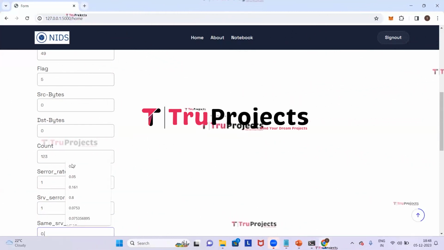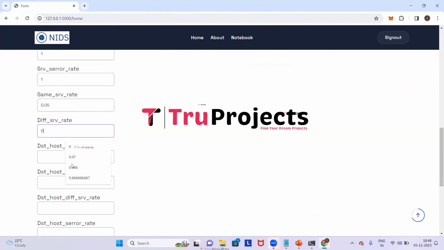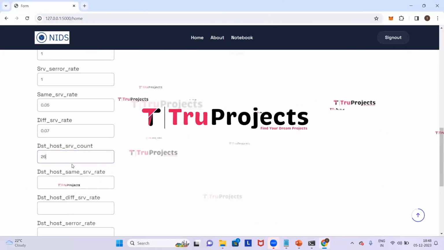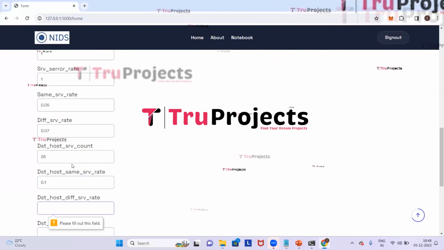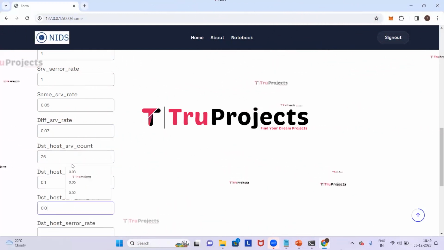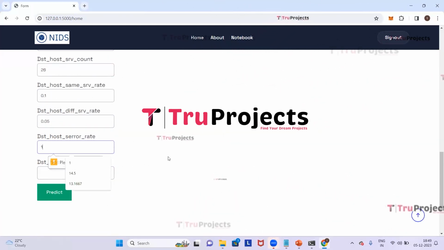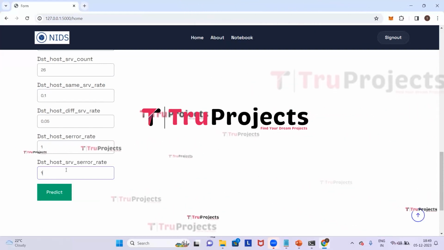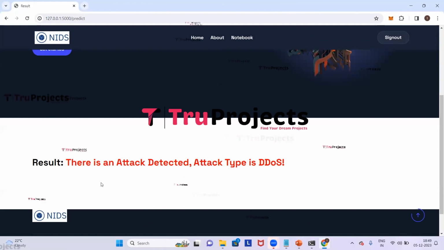Same SRV rate is 0.05. Different SRV rate is 0.07. Destination host SRV count is 26. Destination host same SRV rate is 0.1. Destination host different SRV rate is 0.05. Destination host error rate is 1. And destination host SRV error rate is also 1. Now click on predict. So here it has predicted that an attack is detected and the attack type is DDoS.